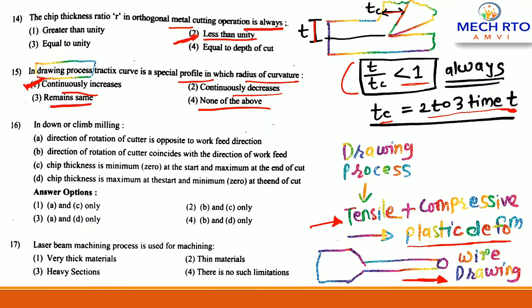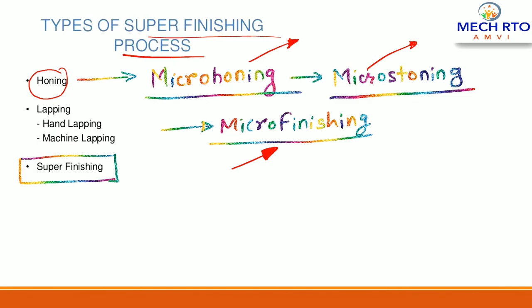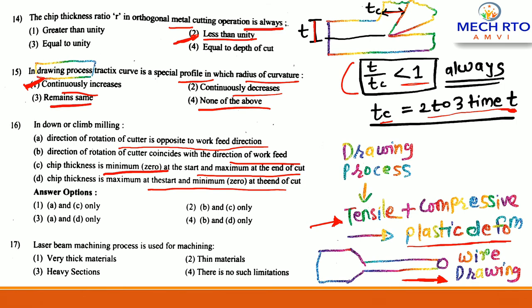And the next question, in down or climb milling, options are: A, the direction of rotation of a cutter is opposite to the work feed direction. B, the direction of the rotation of the cutter coincides with the direction of work feed. C, chip thickness is minimum at the start and maximum at the end. D, chip thickness is maximum at the start and minimum at the end. So here, as you can see, down milling.